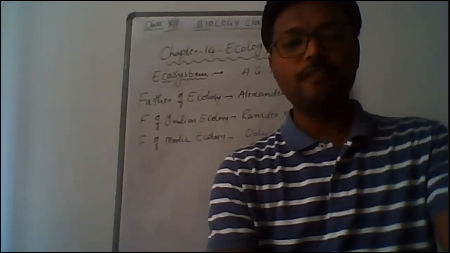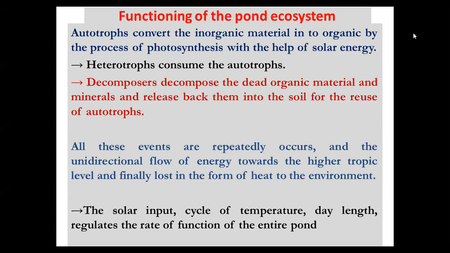How will this pond ecosystem function? We already know the different components of the pond ecosystem. Now, how does it function? Autotrophs, that is small phytoplanktons, algae and different plants, convert inorganic material into organic by the process of photosynthesis with the help of solar energy. Then heterotrophs consume the autotrophs, and then decomposers decompose the dead organic material and release minerals back into the soil. So it is called recycling of minerals into the soil by the action of decomposers like bacteria.